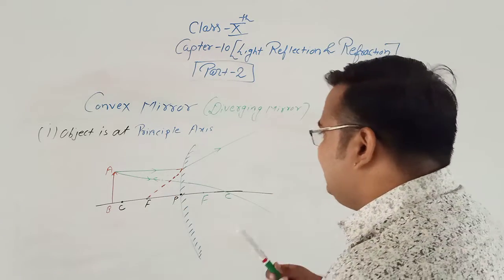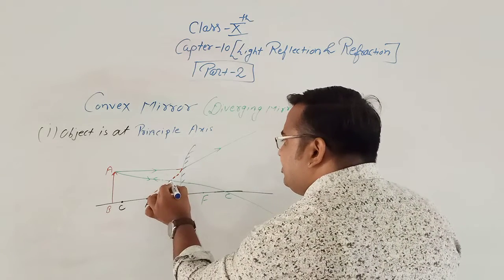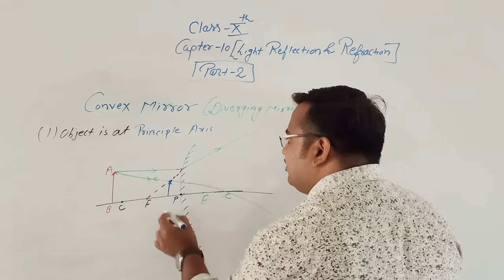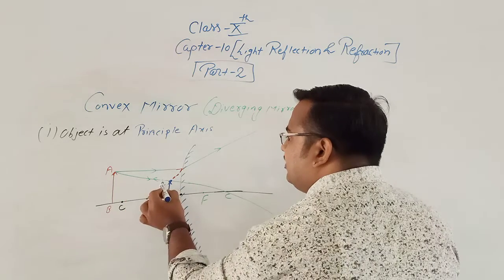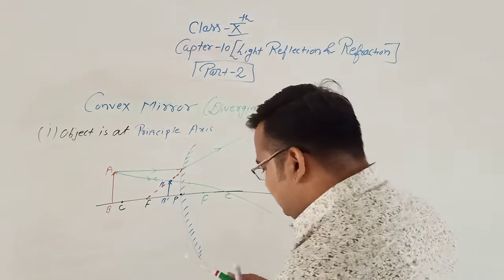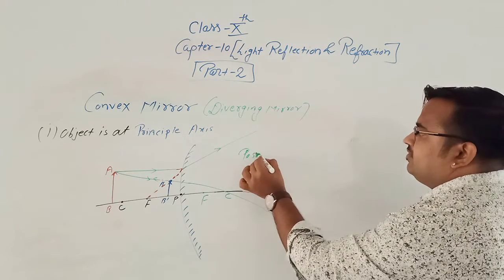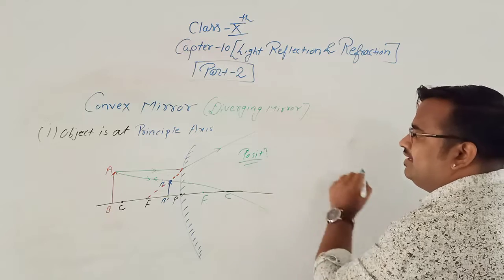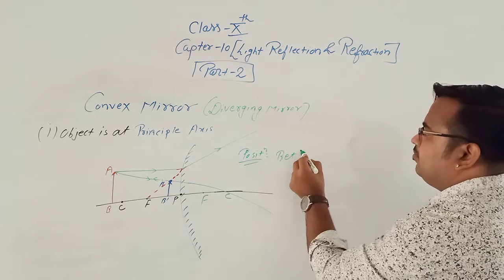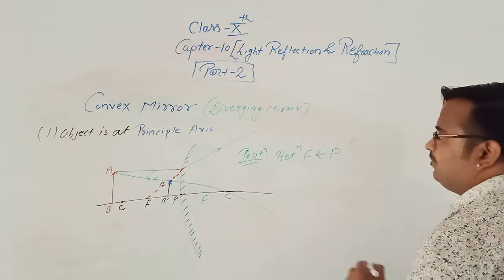That means the two rays are intersecting here. That means the image would form here. Okay. So this is A and this is also A dash, A, B, A dash, B dash. So the image is real or virtual? First we'll write the position of image. Where is the image formed? Between P and F. Okay.